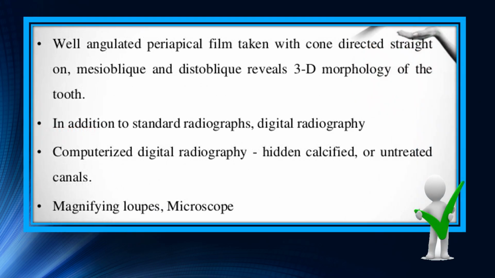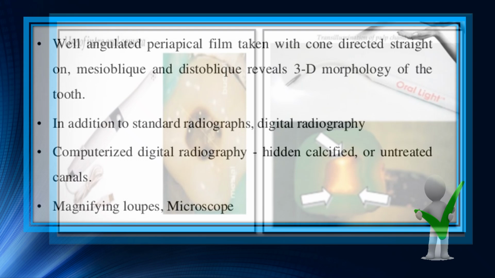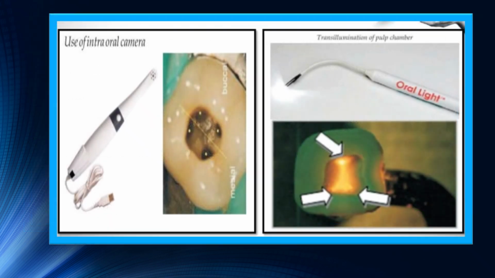A well-angulated periapical radiograph with the cone directed straight on, mesio-oblique and disto-oblique, reveals the 3D morphology of the tooth. In addition to the standard radiograph, with digital radiography and computerized digital radiography, hidden calcified or untreated canals are well evaluated, along with the use of magnifying loupes and microscope as mentioned earlier.